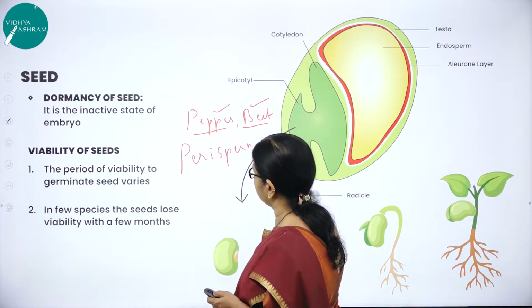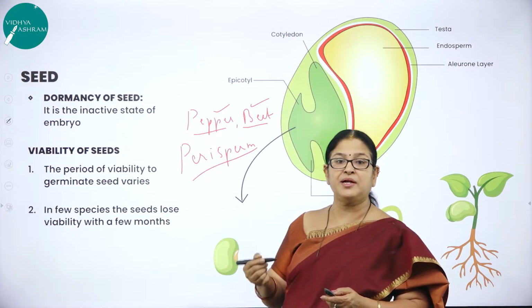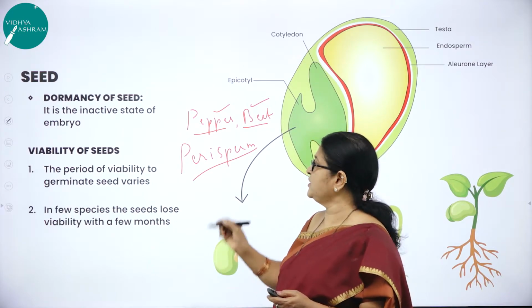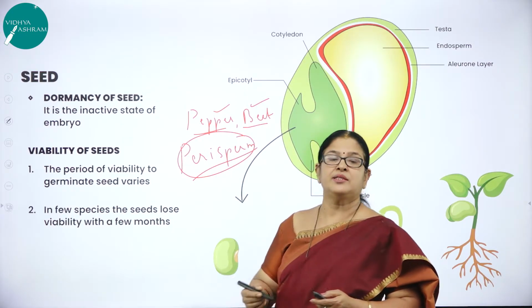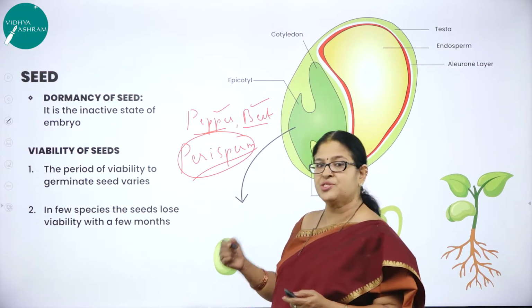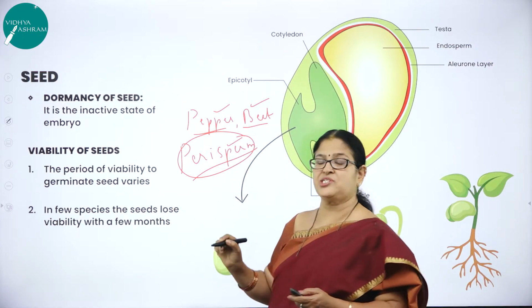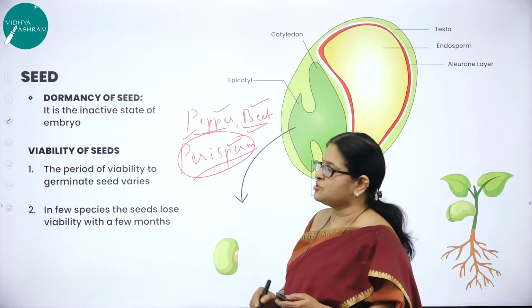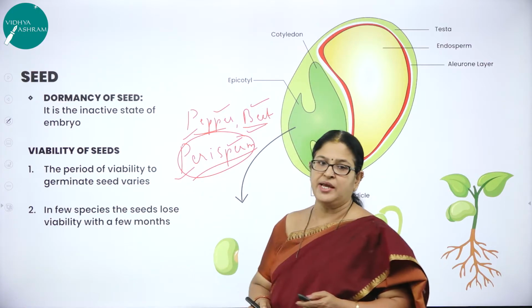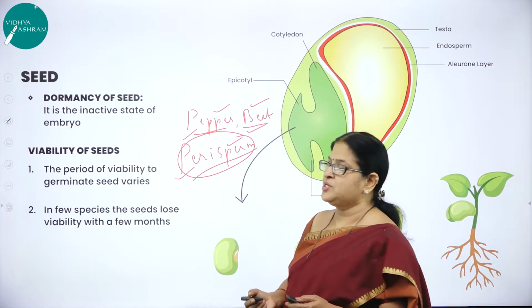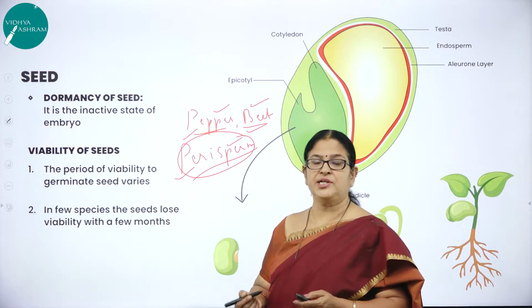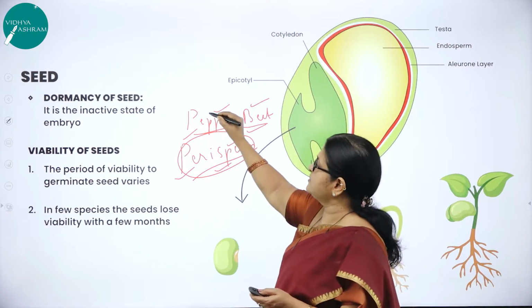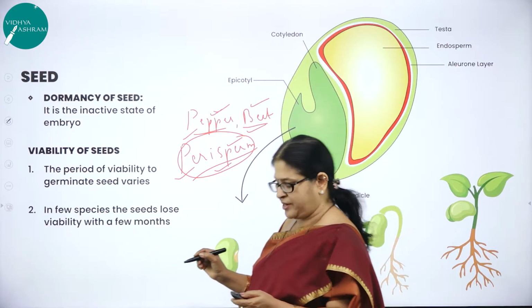Perisperm. What do you mean by perisperm? It is nothing but the residual, the remaining nucellus which is persistent in the seed. It is called perisperm. So occasionally you come across it in some seeds like pepper and beet. This is also a very important question which is asked in the exam for 1 mark. What is perisperm? The residual persistent nucellus is called perisperm. If they ask for an example, the example is pepper and beet, right?